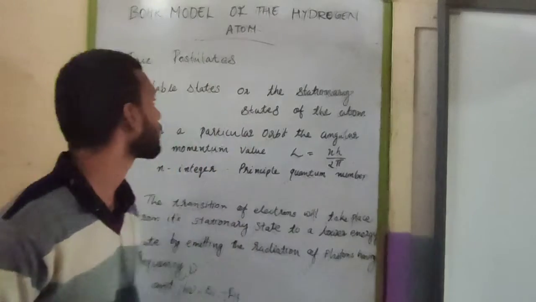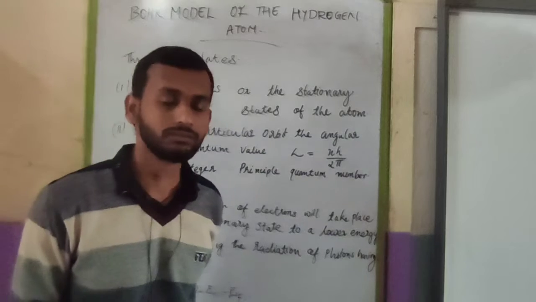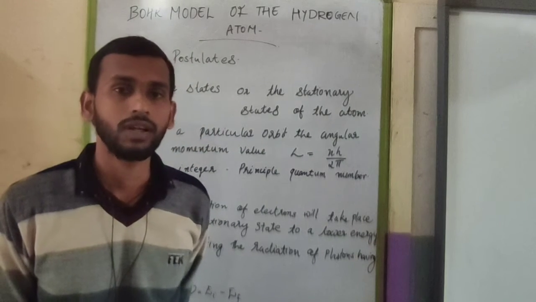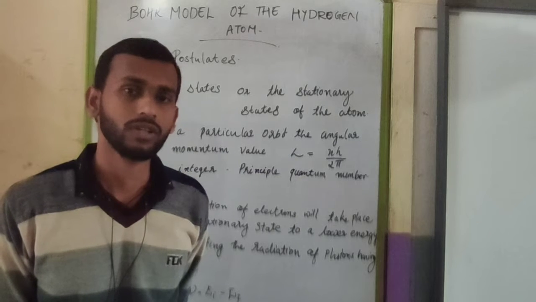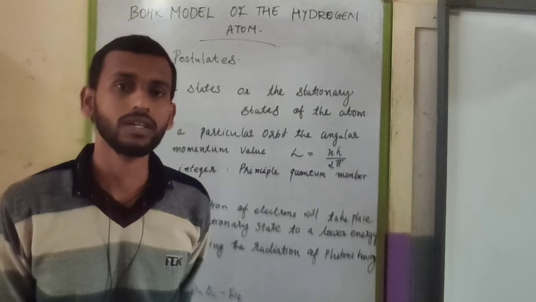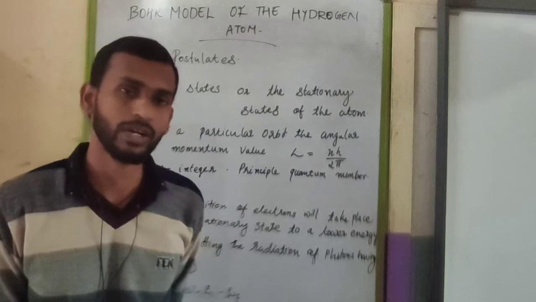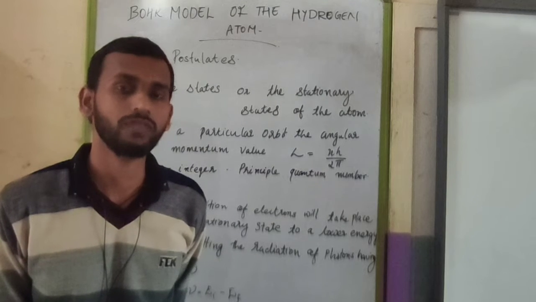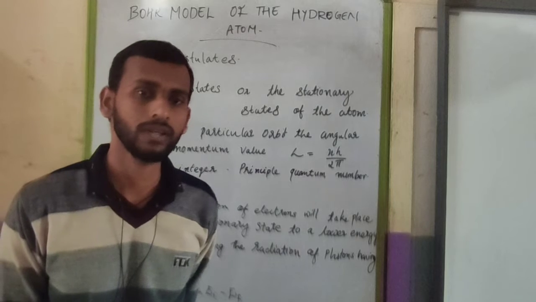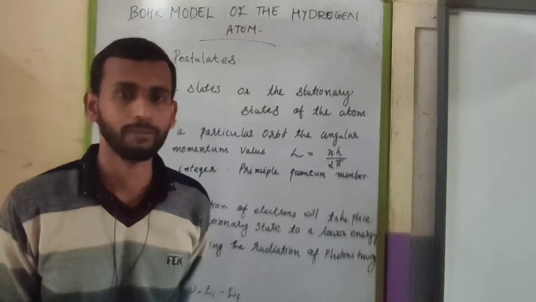The first one is the stable state, or the stationary state, of the atom. That means electrons are having a particular orbit for their rotation around the nucleus, and in that state they are stable. It means they are not radiating any energy, no emission of energy will be there. The electrons will be stable in that particular orbit, and in the same orbit they will rotate continuously.